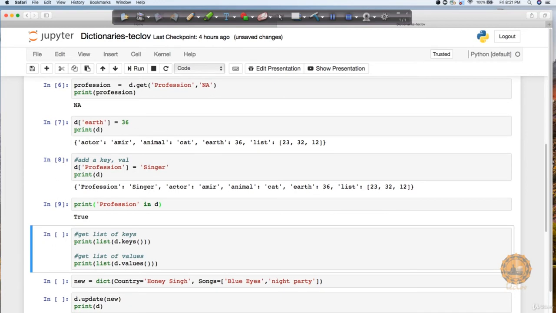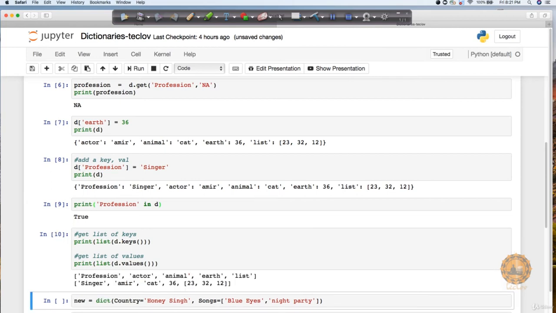Now, if you want to print all the keys available in your dictionary, or you want to print all the values present inside a dictionary, what you can do is just say d.keys(). d.keys() is going to return only the keys which are present inside d. And d.values() is going to return all the values present in it. Let's execute and see this output.